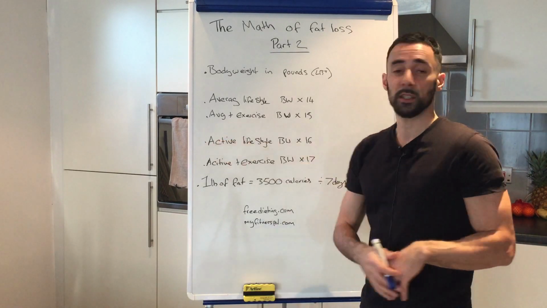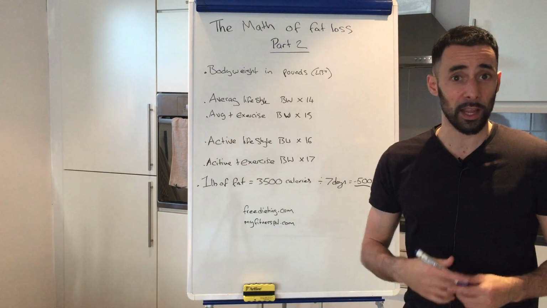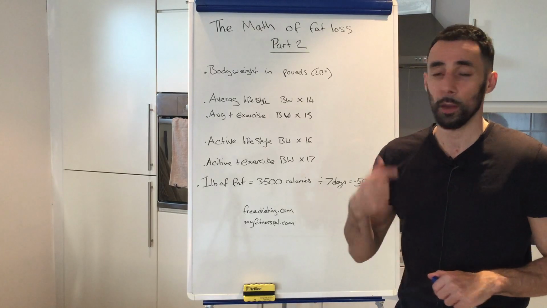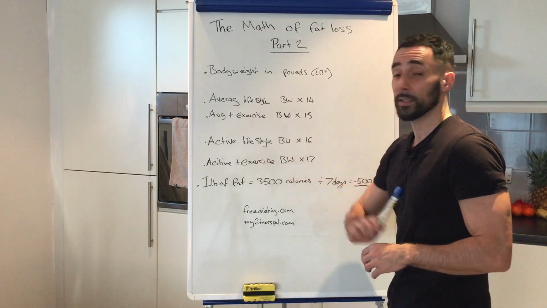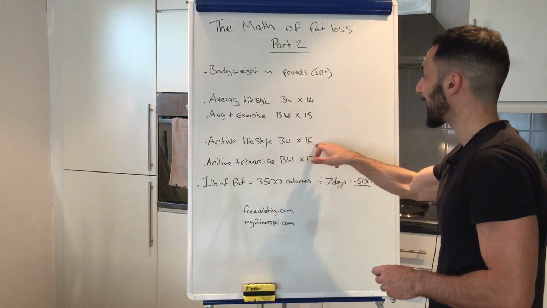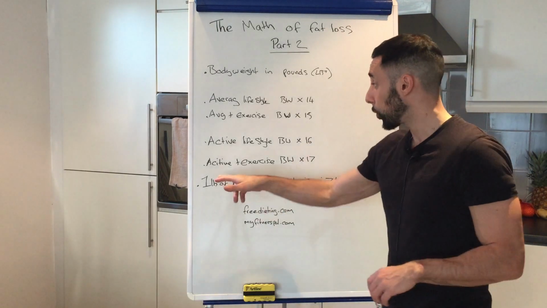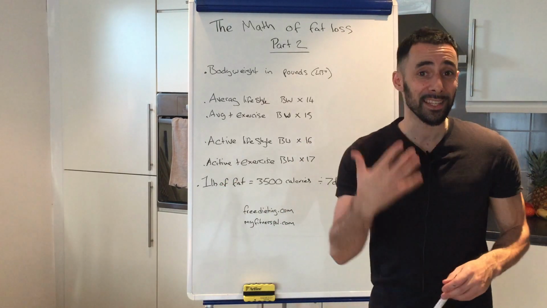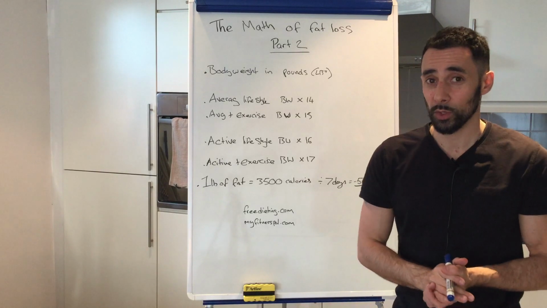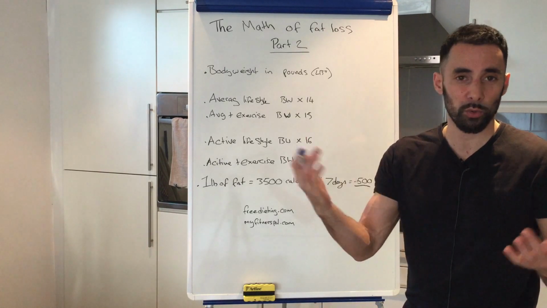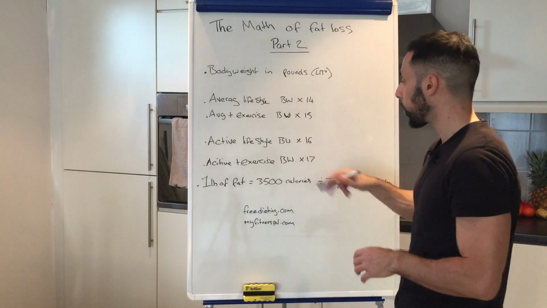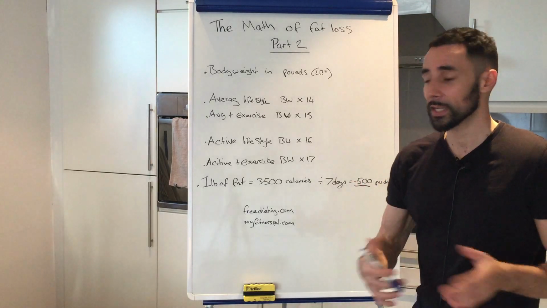Active, so an active person, somebody who is on their feet most of the day, a waiter, construction worker, postman, they're going to take their body weight in pounds times 16. The active person plus exercise, if that active person works out a few times per week, 1, 2, 3, 4 times per week, he's going to take his body weight in pounds and times it by 17.